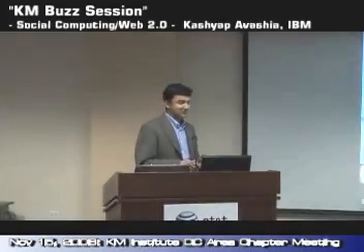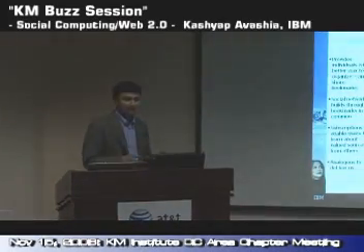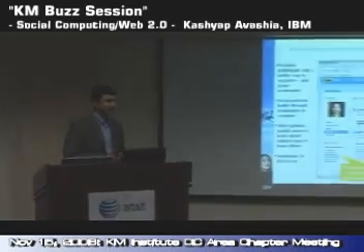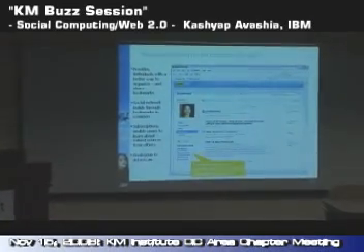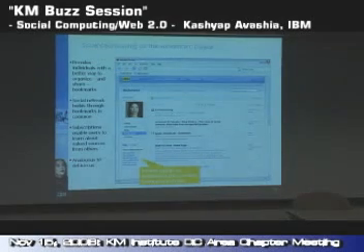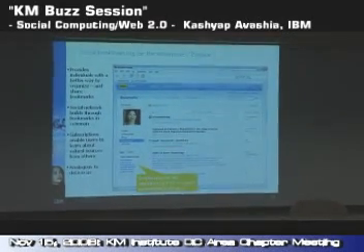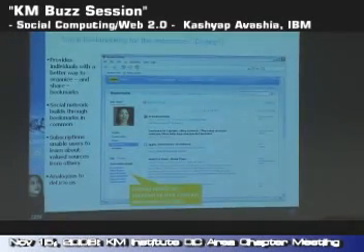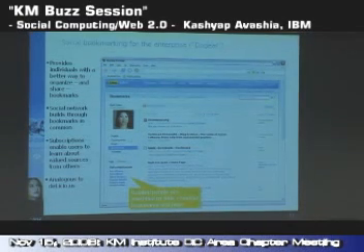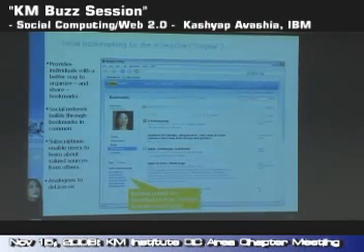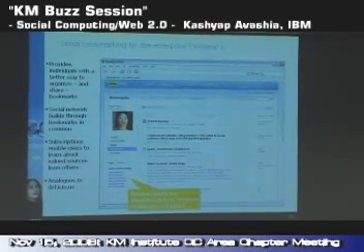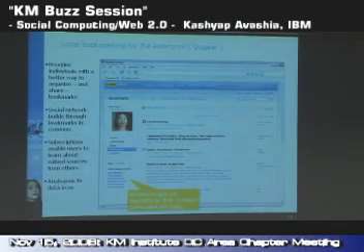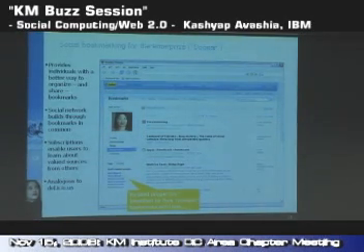The next component is called Dog Ear, which is basically social bookmarking. And what it does is, rather than bookmarking all the sites that you visit on your browser, it tags everything, it organizes and manages everything on a server, so that people can find out which bookmarks, which sites people are visiting most often, and how they're tagging them.